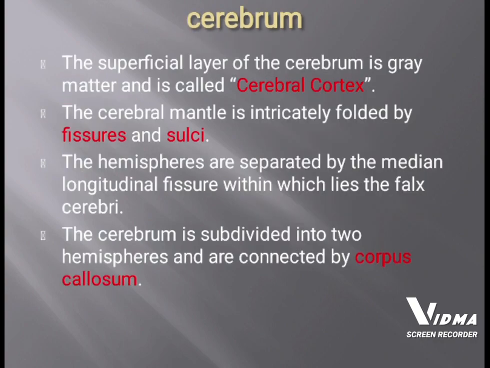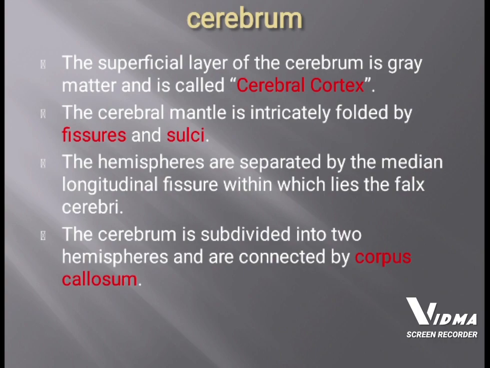The cerebrum is composed of two cerebral hemispheres, which are covered by a layer of grey matter. The cerebral mantle has many folds called gyri, and grooves called sulci. The cerebral cortex, under which white matter is also present, altogether is called the cerebral mantle.